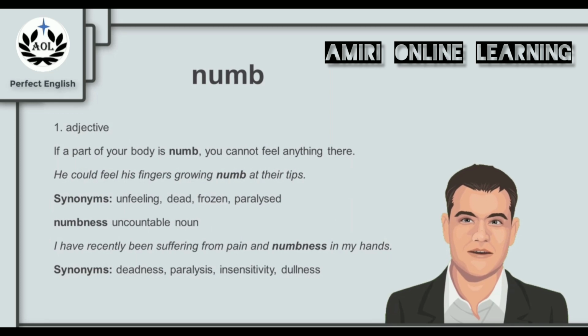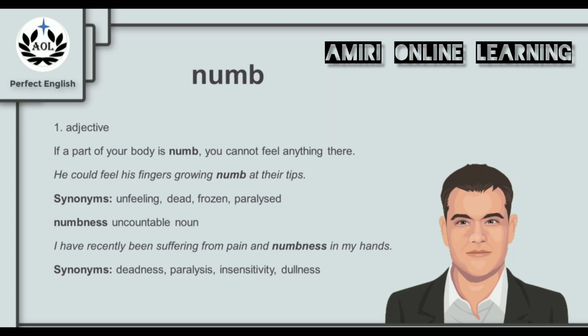If a part of your body is numb, you cannot feel anything there. For example, he could feel his fingers growing numb at their tips, so he could not feel the tips of his fingers anymore. They were growing numb. And synonyms for numb in this context are the words unfeeling, dead, frozen, and paralyzed.